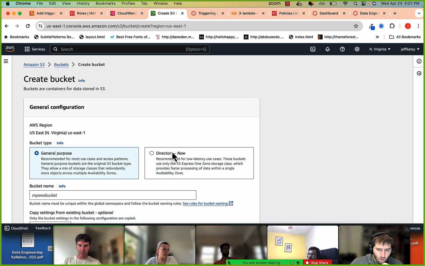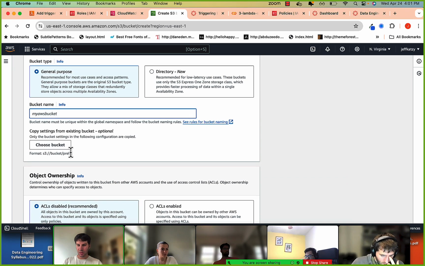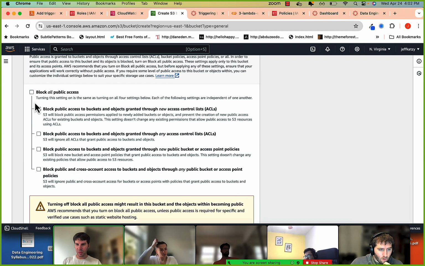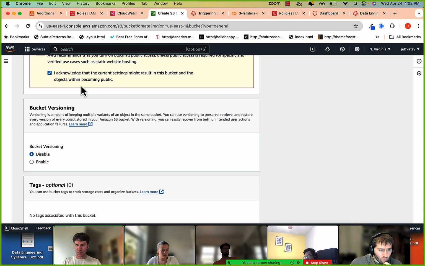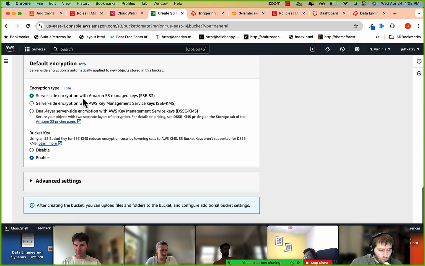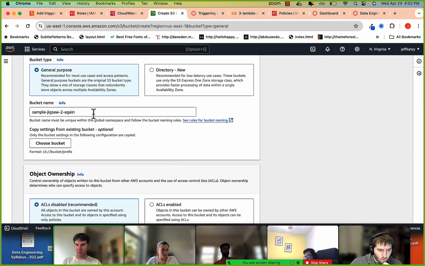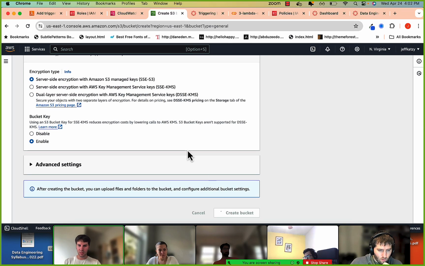Create a bucket, general purpose, sample jigsaw 2 again. I don't think I need to enable public access, but I will, just in case. I acknowledge. Yeah, that's fine. And let's create the bucket. This bucket I'll call 3. And then create the bucket.